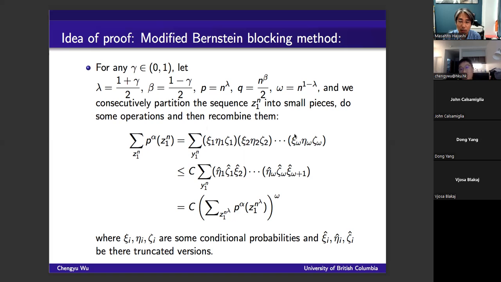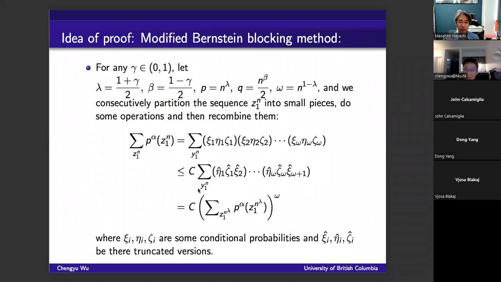Then we can do some evaluations using our properties. For the remaining two terms, we combine them by cutting down the memory, so we consider the truncated version of these two terms. And then at last, we manually add another conditional term to recombine the whole partition of small blocks. By this technique, we get a relationship between the sum of the probabilities here and the sum of the probabilities here, but the length of the sequence is reduced from n to some power lambda.